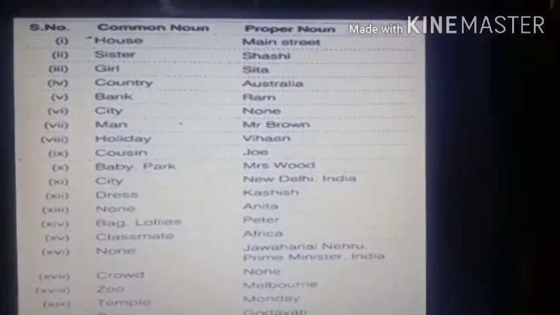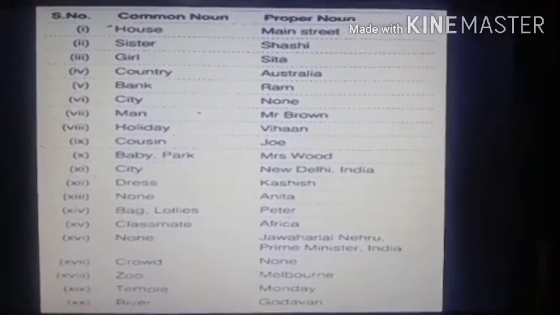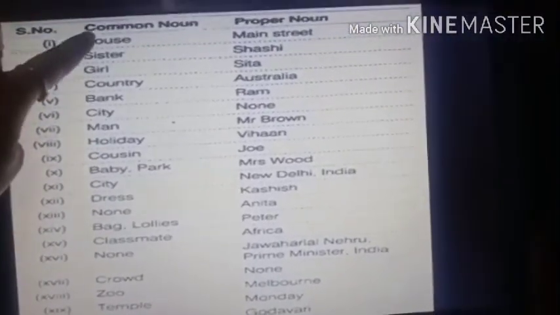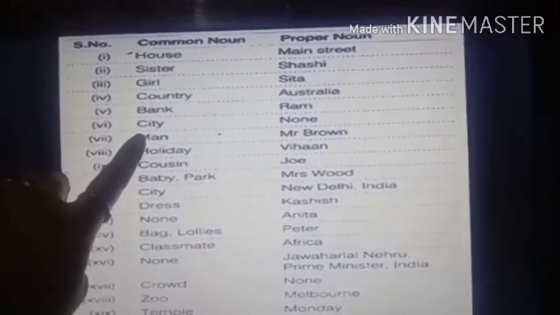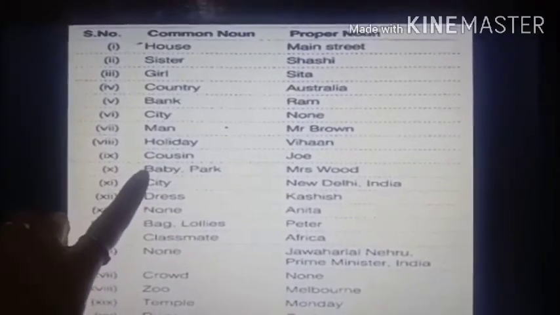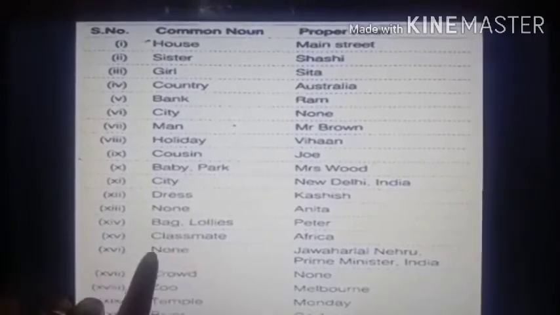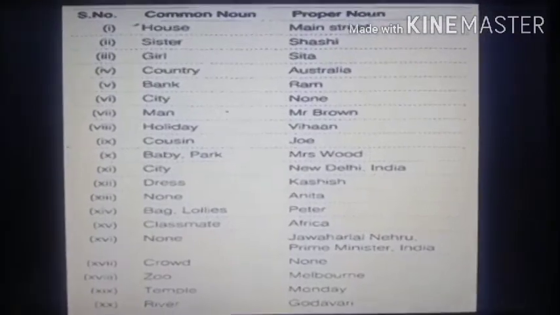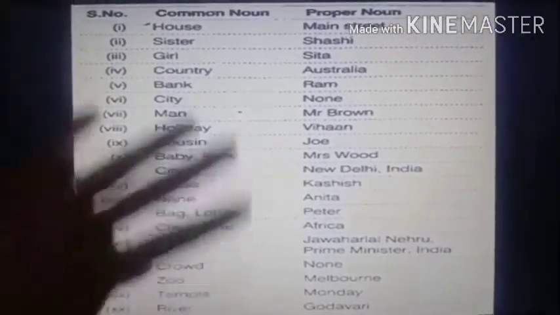Now I will give you some more examples of common nouns and proper nouns. If I give you more examples, then you will understand properly, no, students? So now all these are common nouns. House, sister, girl, country, bank, city, man, holiday, cousin, baby, park, dress, nun, bag, lollies, classmate, crowd, zoo, temple, river. All these are common nouns. Why? Because there is no name given. They are all without names, so they are called common nouns.